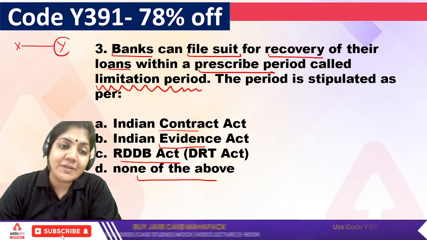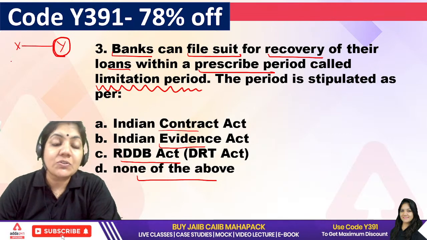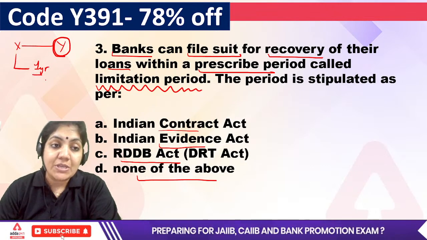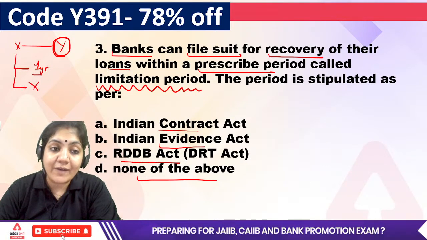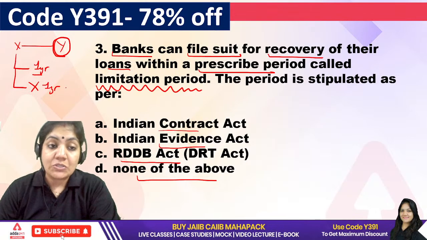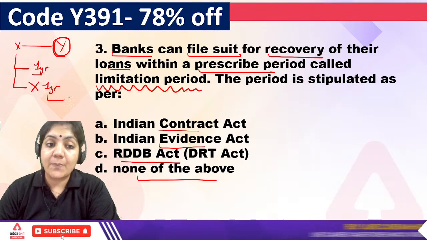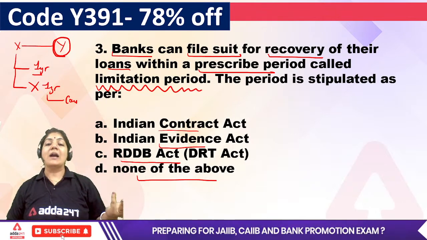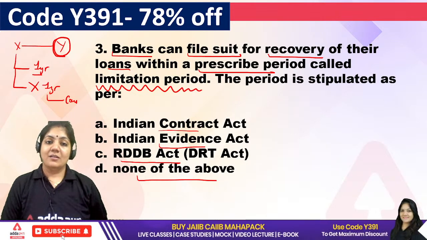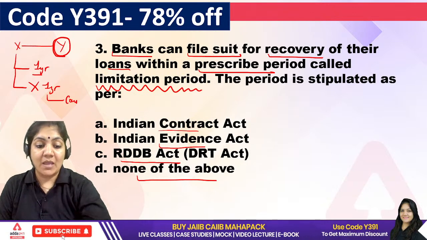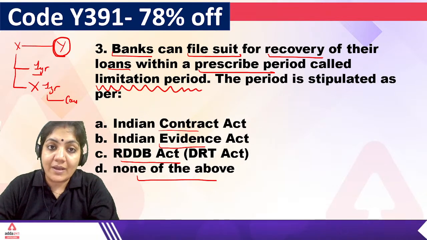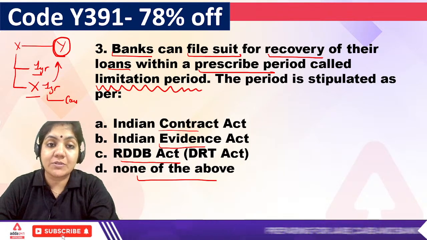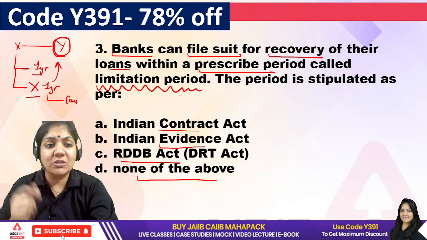Suppose Y person has breached the contract. So X person has a right to file the case within 1 year. Suppose X person does not file the case within 1 year, and after 1 year X approaches the court, so the court will say, X sir, where were you all this time? Okay, so in that case, under the limitation, X person has to file the case against Y person. So under which act was this? Tell me.